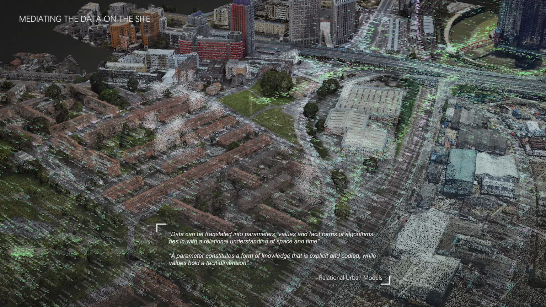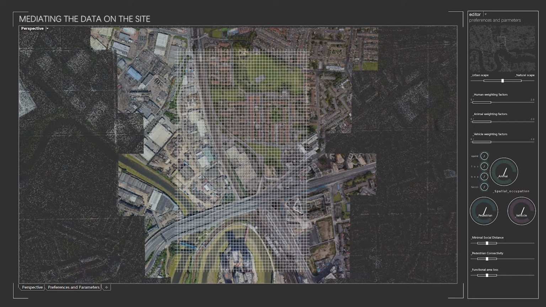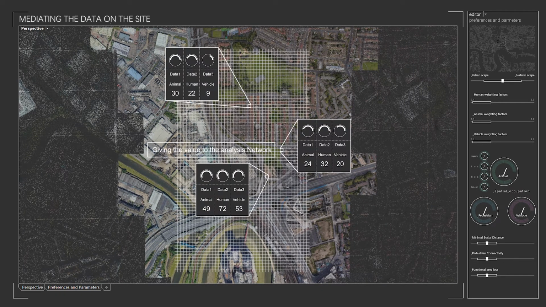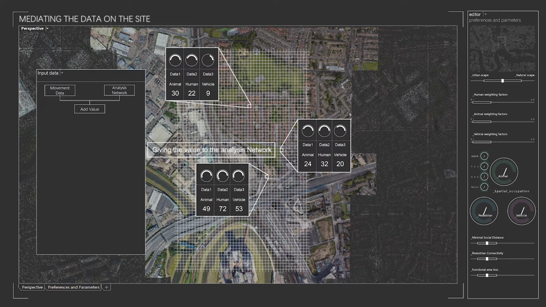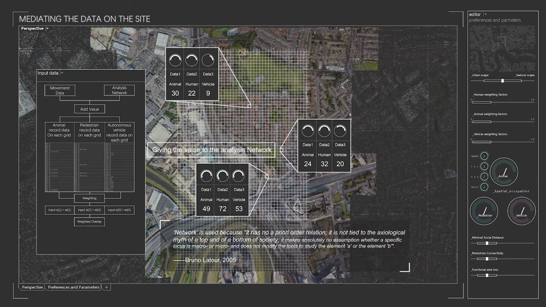These data can be translated into parameters, values, and trusted forms of algorithm ties in with a relational understanding of space and time. Then, we think the entire site as an ecology adapting system, which can be both natural and artificial. They are independent units of materials, information, and energy flows on the network. Input all that information into the network and achieve meta-intelligence.